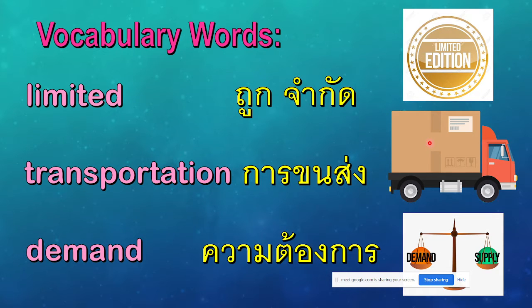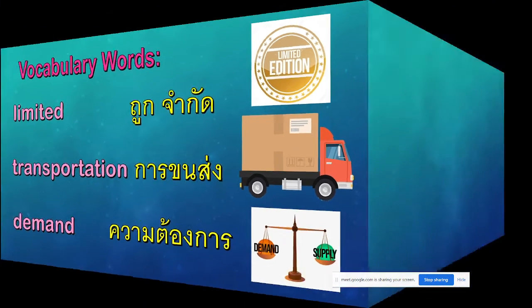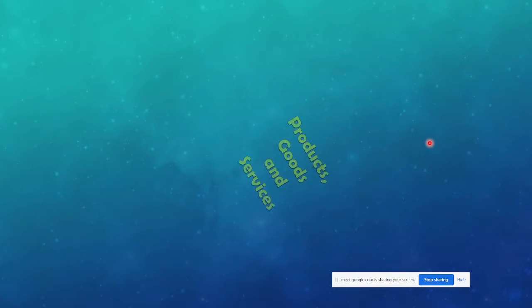Next is demand. When you say demand, it's what consumers, what people need. They buy and buy and buy. For example, there's a big demand in rice. It means many people need to buy rice. Demand is what you want, what you buy. Okay, later I will show you more examples so you can understand.